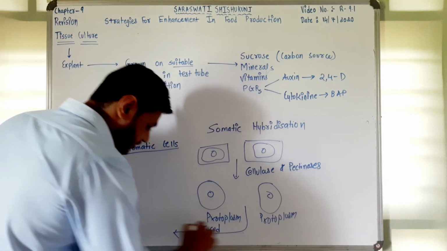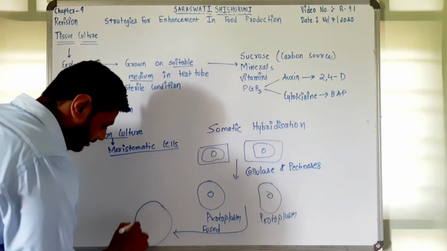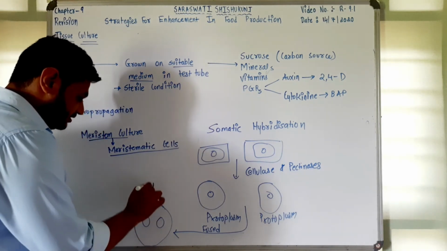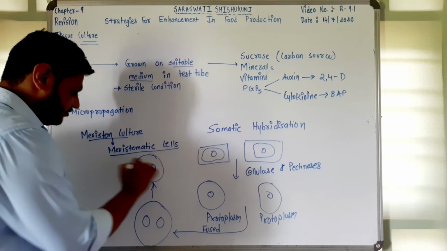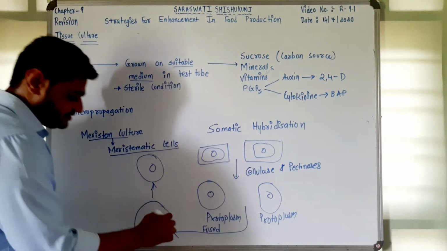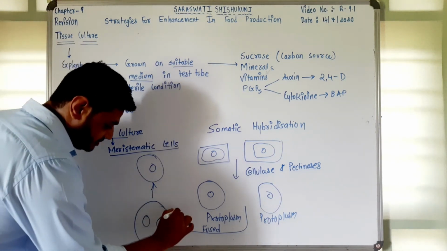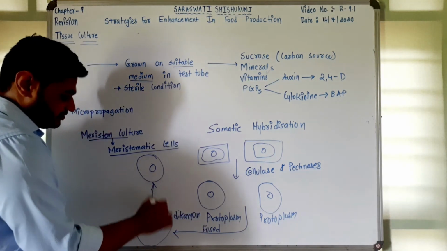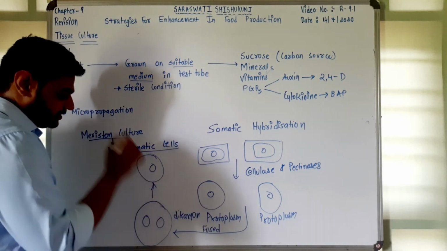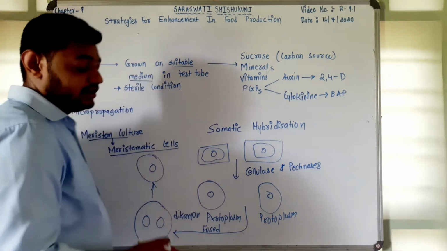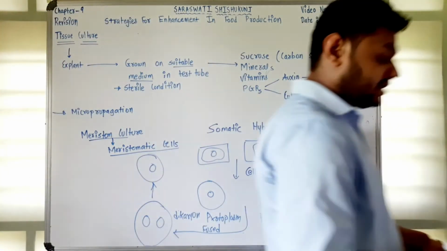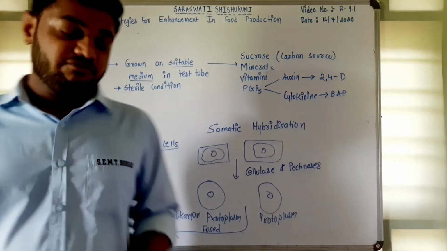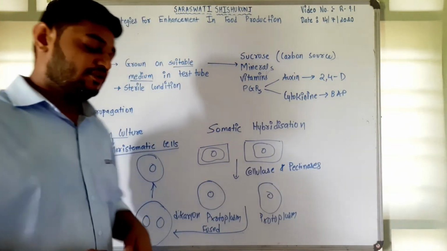When they are fused, you will get a hybrid having two nuclei, because this is the dikaryon stage, means there are two nuclei, and then when the fusion of nuclei occurs, it results in the somatic hybrid, right? This is called a somatic hybrid, which is having the characteristics of both.